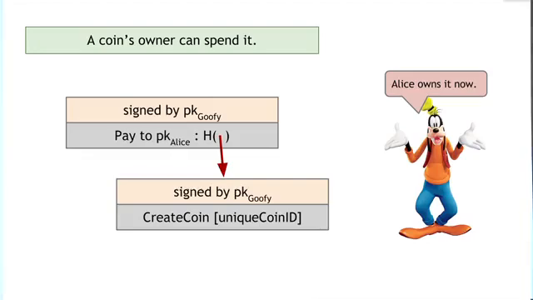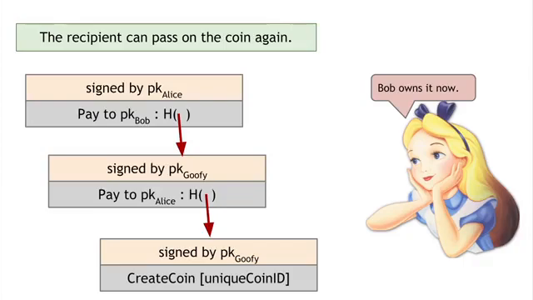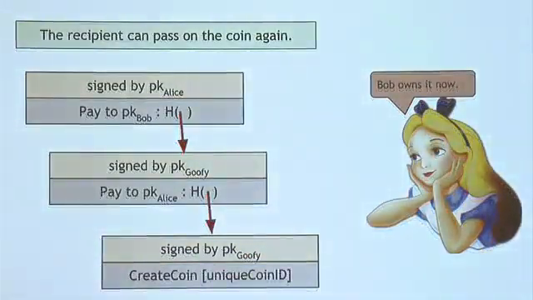Alice owns the coin, and Alice can prove that she owns the coin because she can present this data structure here, which is validly signed by Goofy and points to a coin that was validly owned by Goofy. And so the correctness of this coin is self-evident in the system. Now Alice can move on, and she can spend the coin as well. So here we have the coin we had before. This is down here at the bottom. We have the creation of the coin signed by Goofy.